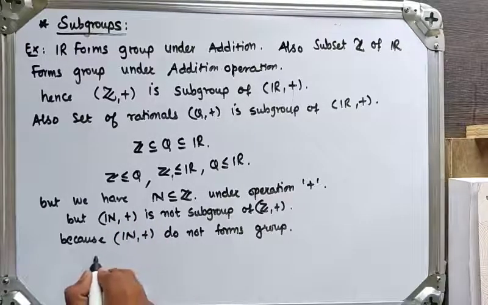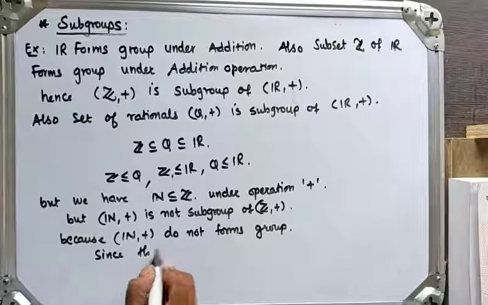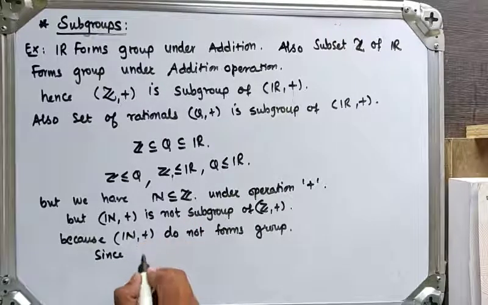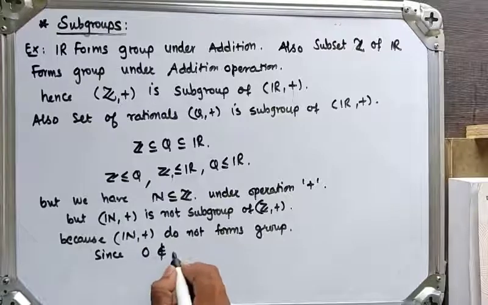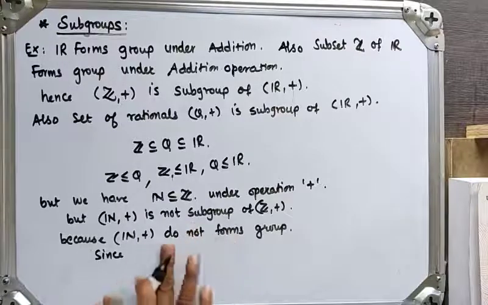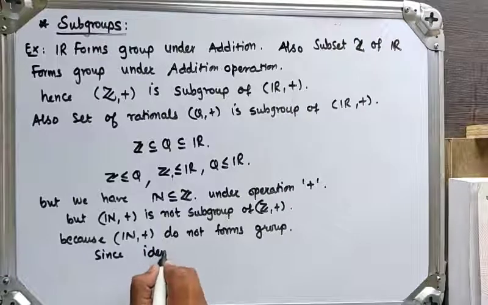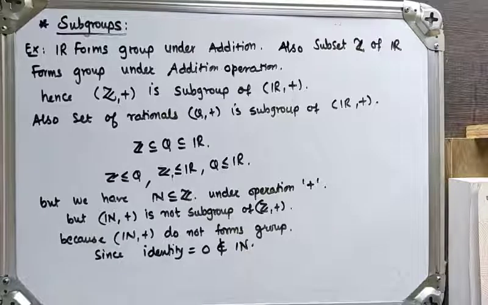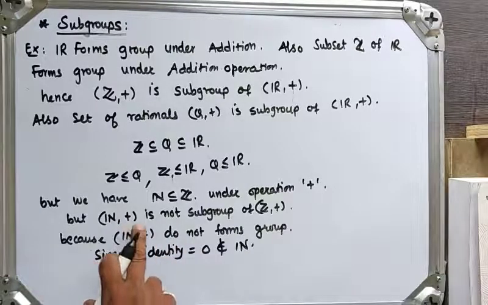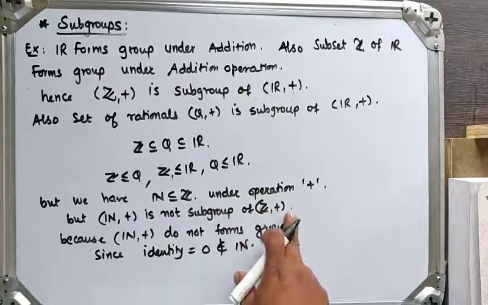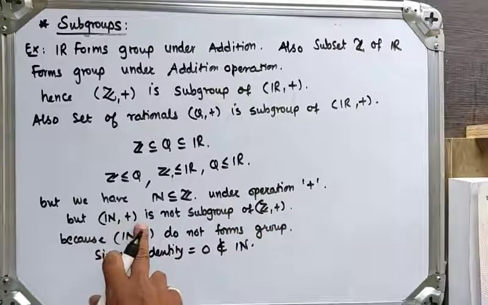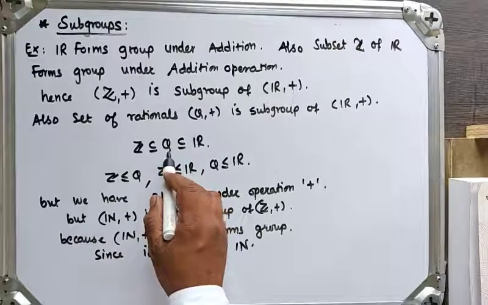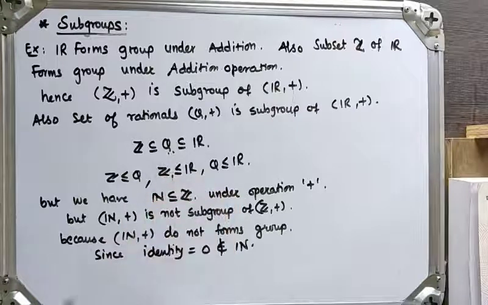Since the identity, which is equal to 0, does not belong to the natural numbers, that's why it does not form a group. This means the natural numbers under addition are not a subgroup of Z, Q, or R under addition.